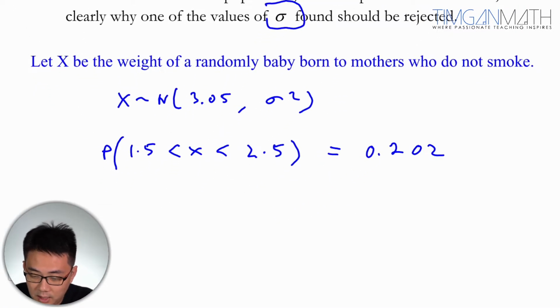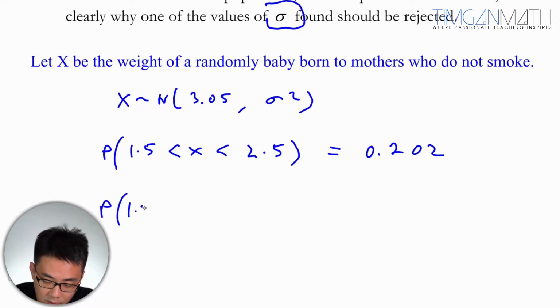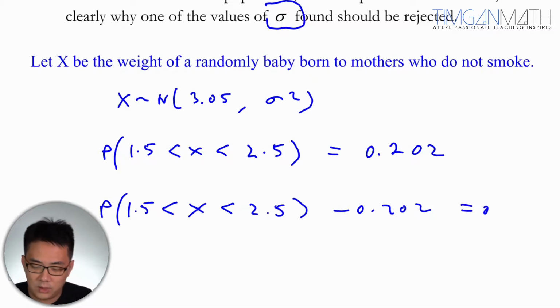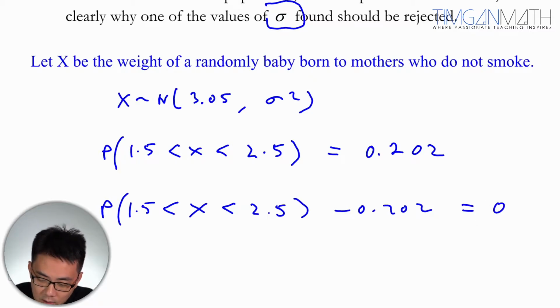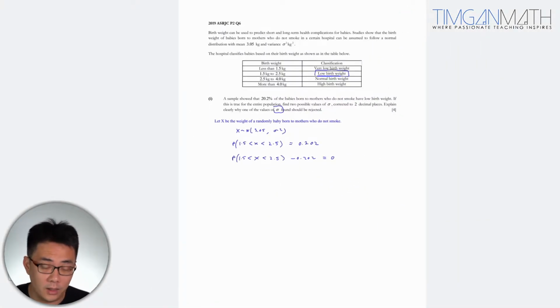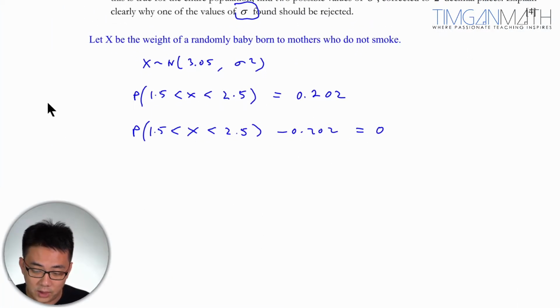So this case here is pretty okay, I feel. What we need now is essentially just to key in the calculator. Just refer to our notes on normal distribution on how to key this in the calculator.